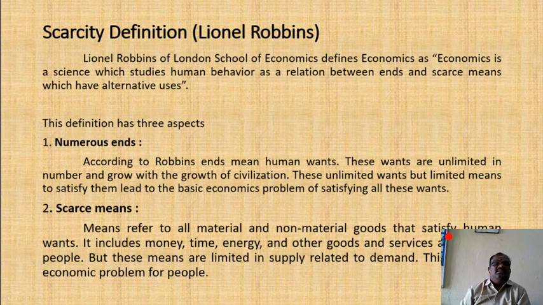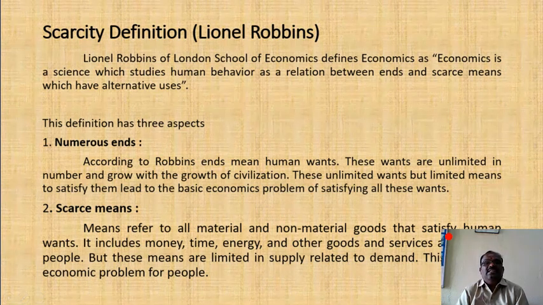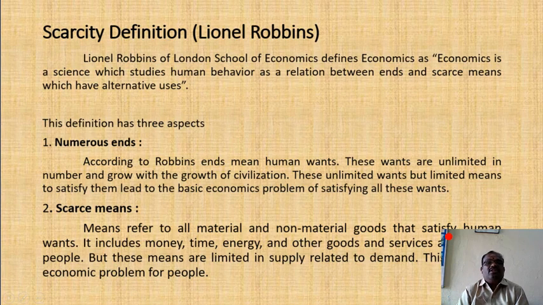The next, third definition is the scarcity definition given by Lionel Robbins. Lionel Robbins of the London School of Economics defined economics as a science which studies human behavior as a relationship between ends and scarce means which have alternative uses.